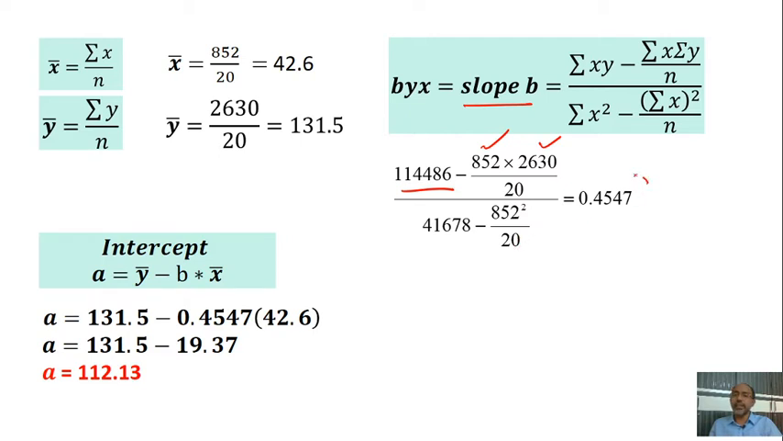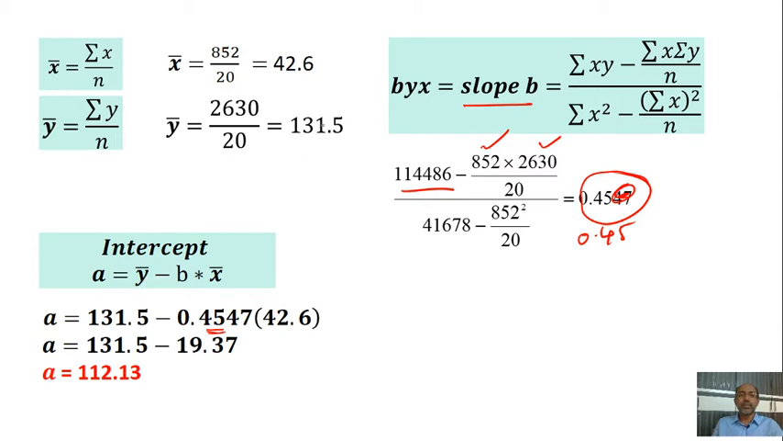Altogether, by calculating, you will get 0.54547, or you can simply take 0.45, there is no problem. We need a little bit of correction anyway, so rounding off is your wish. It is ideal to round to two digits after the decimal point. So a is equal to 131.5 minus